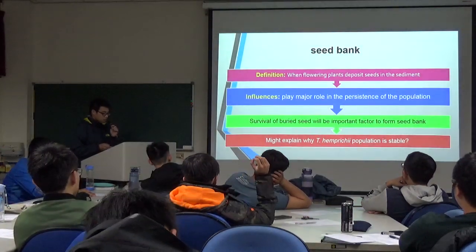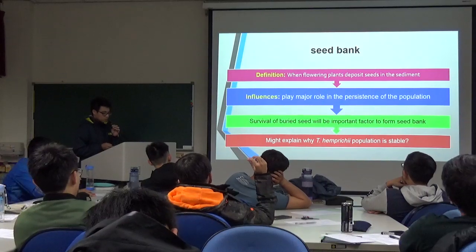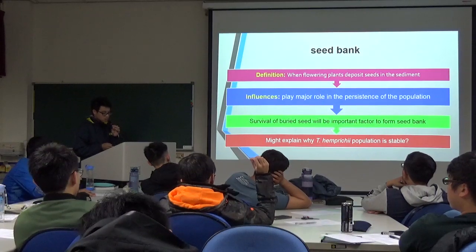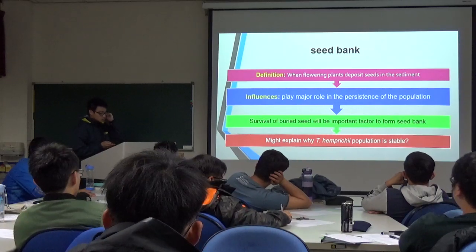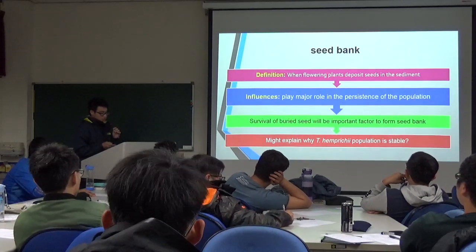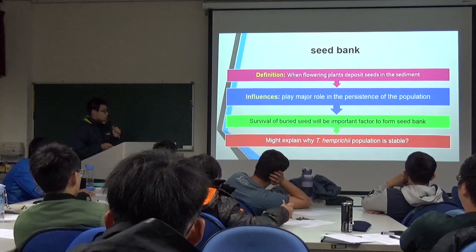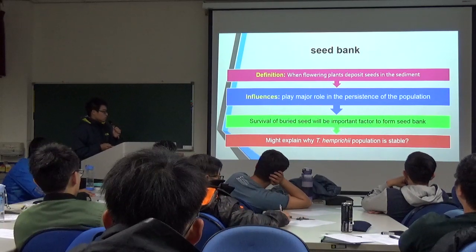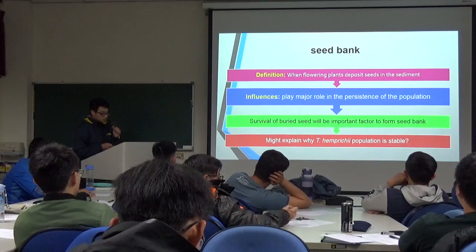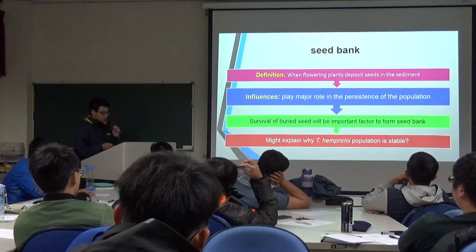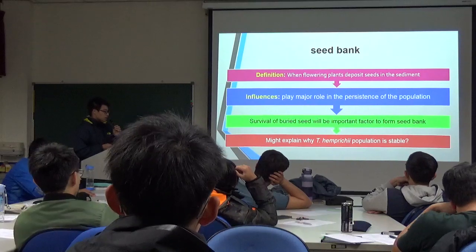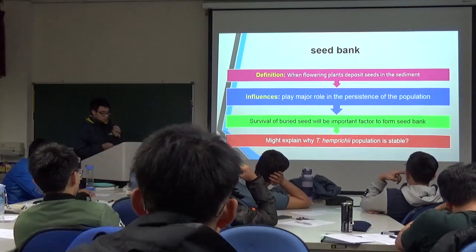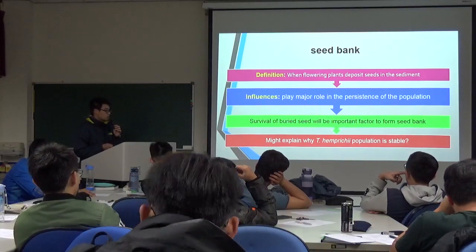The definition of a seed bank is when flowering plants deposit seeds in the sediment. And what is the influence? It plays a major role in the persistence of populations. So we can know the survival of buried seeds will be an important factor in forming a seed bank. It might explain why Thalassia hemprichii population is stable.